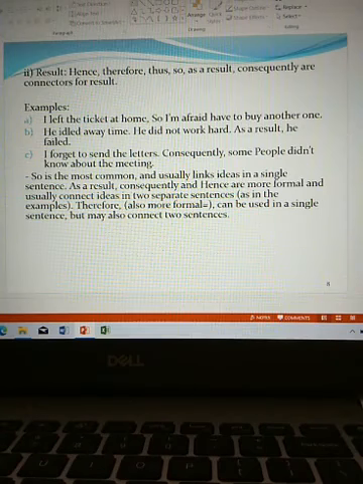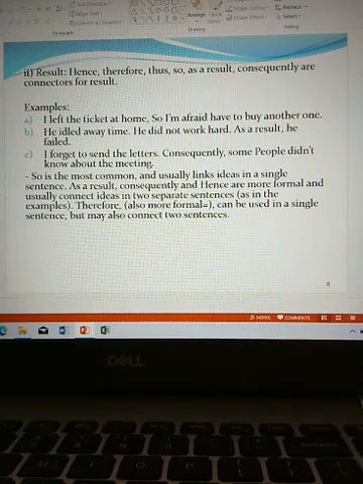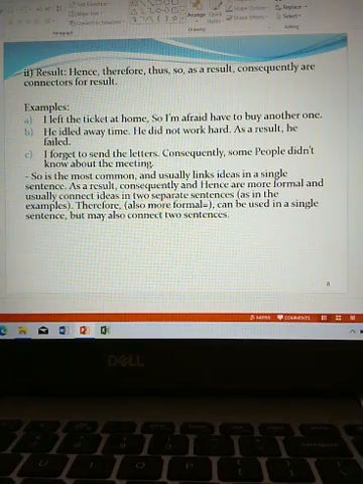Therefore is also more formal, can be used in a single sentence but may also connect two sentences.